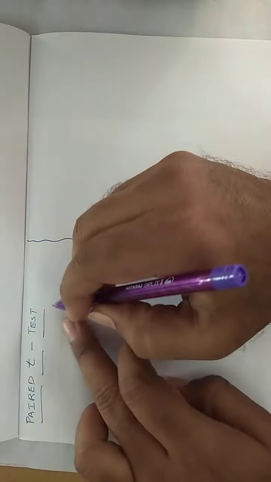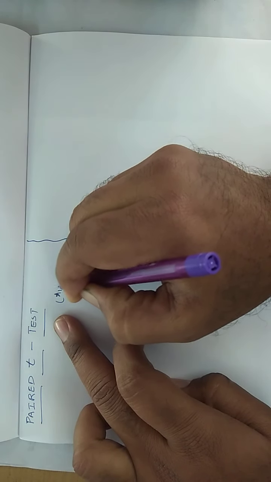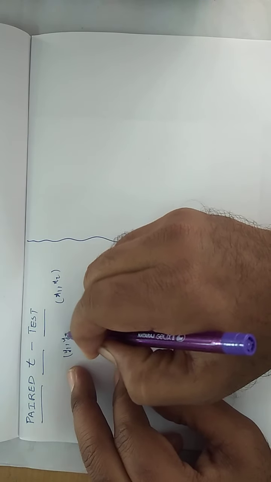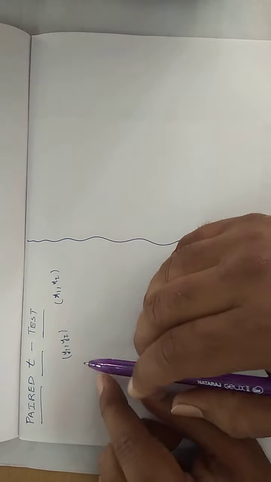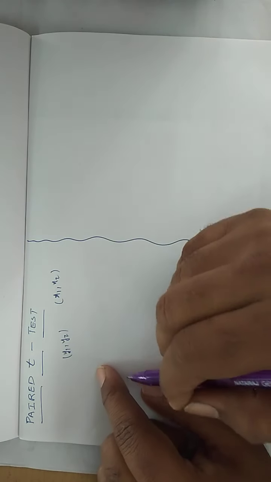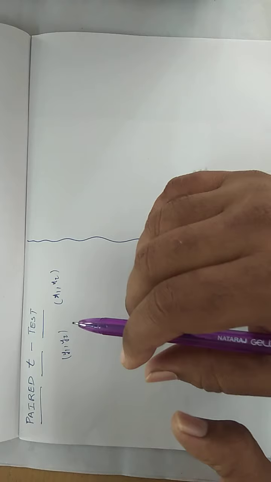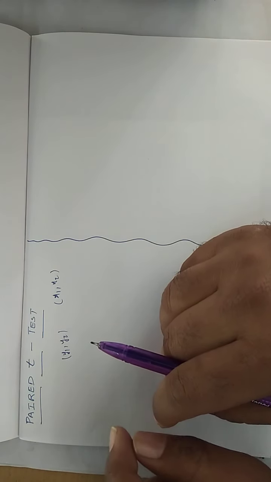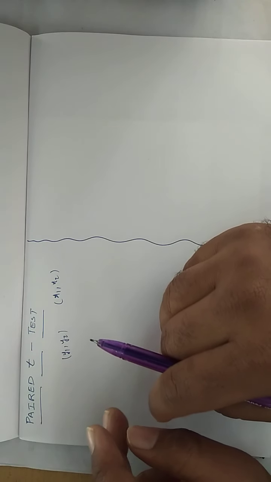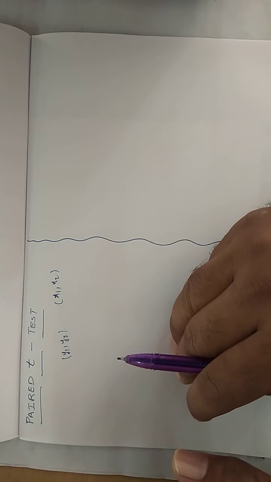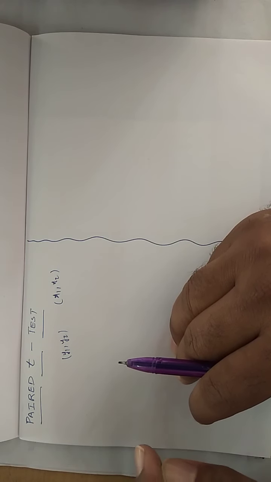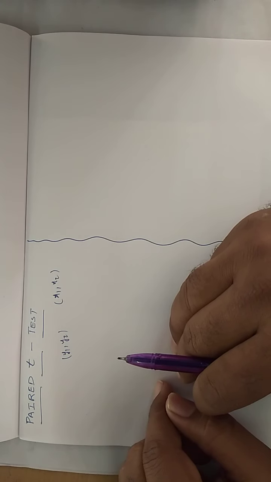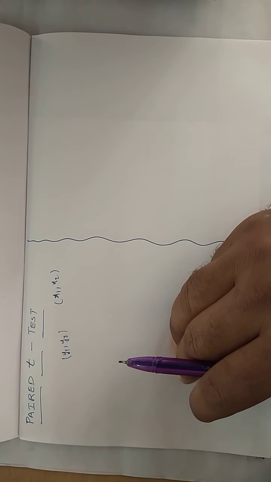Generally, what do we mean by a pair? A pair is nothing but two values, x1, x2 or else y1, y2. If you have data like x1, x2, y1, y2, that set of data is known as paired data. To that paired data, if you want to understand the significant difference between the means, such a test is known as the paired t test under small sample tests. That means the sample size should be strictly less than 30.